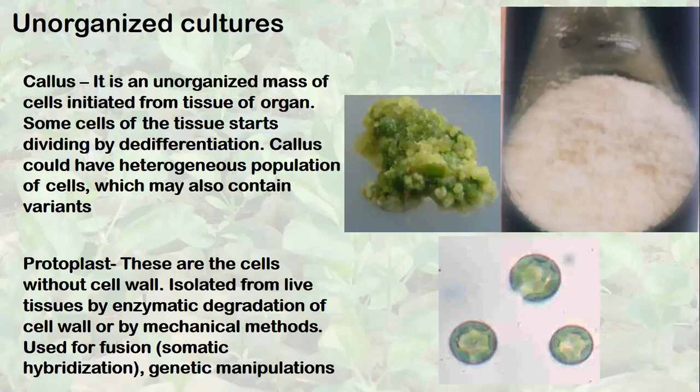Some cells may get cut through the cell wall, and their protoplasm, which has shrunken due to deep plasmolysis, may be released into the medium. But this was a very tedious process, and the yield of isolated protoplast was very low.